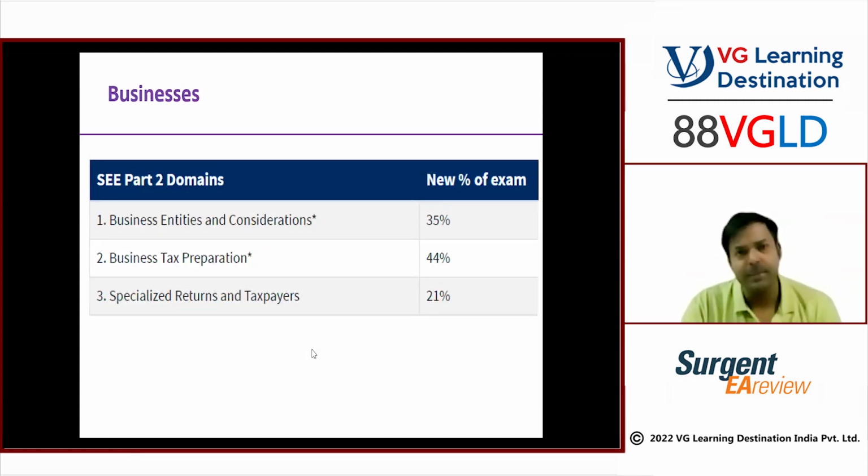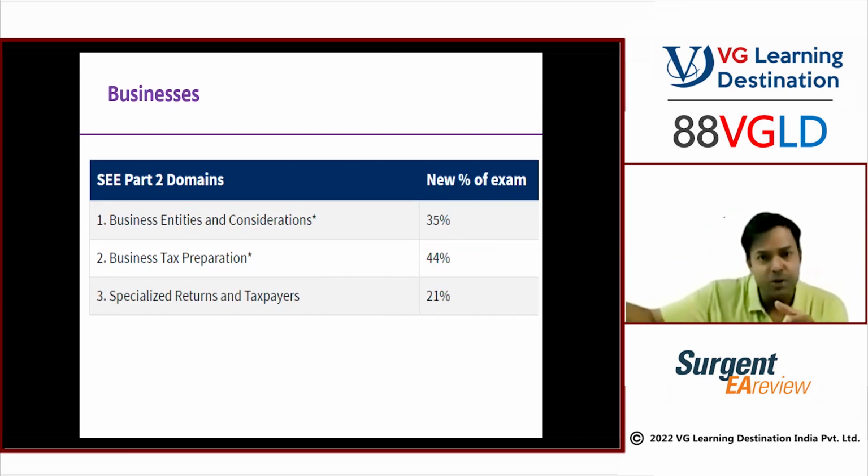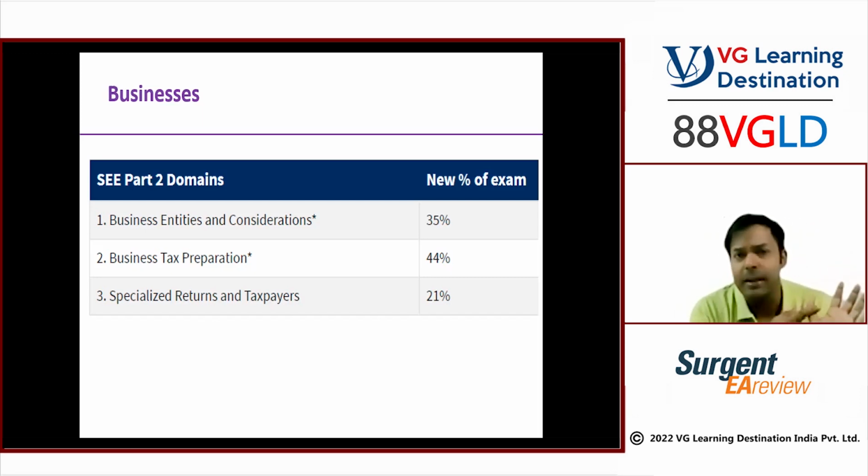Second is going to be business, something which we are going to start. Here we are going to discuss the types of business entities in US taxation, what the tax implications are, and the various scenarios when specialized returns need to be filed. For example, we are going to discuss the C corporation, S corporation, partnership, tax exempt organization, gift, estate, so many different varieties of organizations.